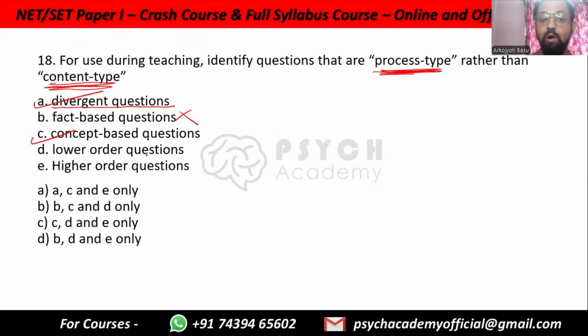Lower order questions. Lower order means ones that do not require a lot of thinking. Again, fact-based. So this is not process type. Higher order question is just the opposite, understanding-based. So E is process type questions. So A, C and E. Do we have an option? Yes. Option A is A, C and E.